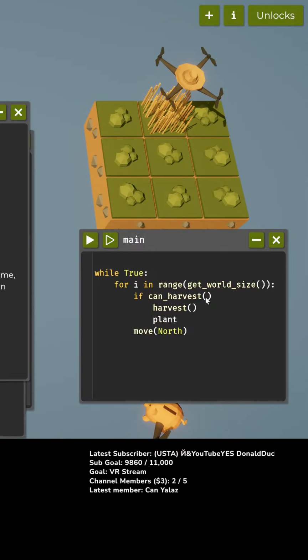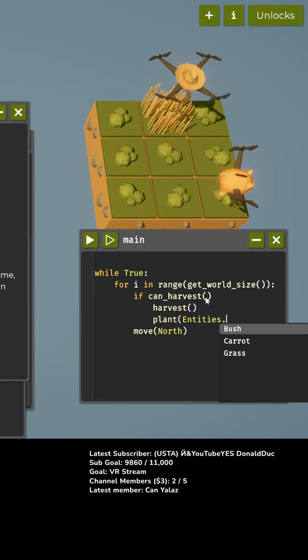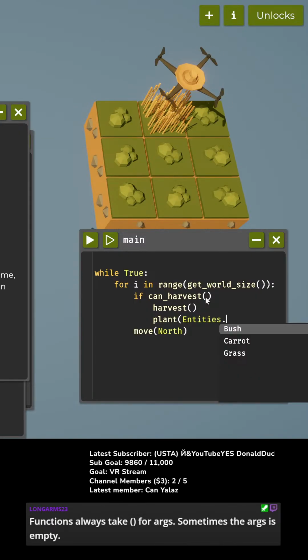Let's see here. So do we want to do it? Plant Entities dot. Okay, we're going to plant like one row of carrots and one row of bushes. How about? Okay, we're going to alternate planting bushes and carrots. So we're going to start in the first row.